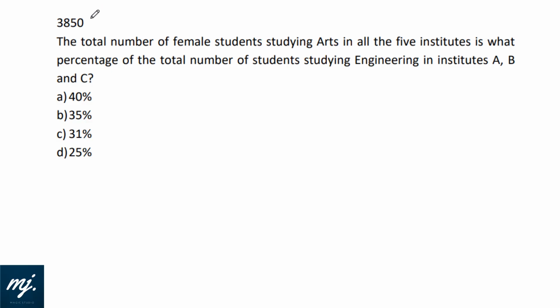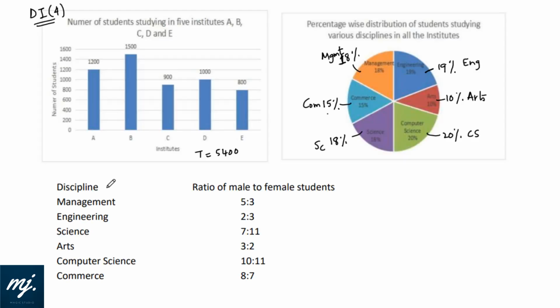Okay, so the first question on that three set of graphs which were given. The total number of female students studying arts in all the 5 institutions is what percentage of total number of students studying engineering in institution A, B, C. Okay.